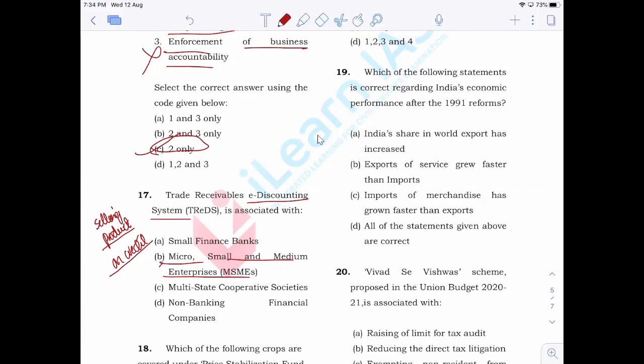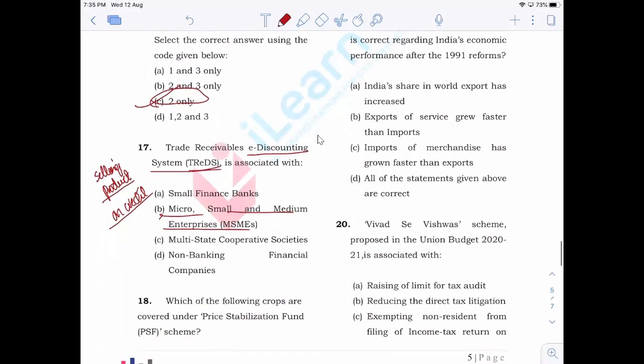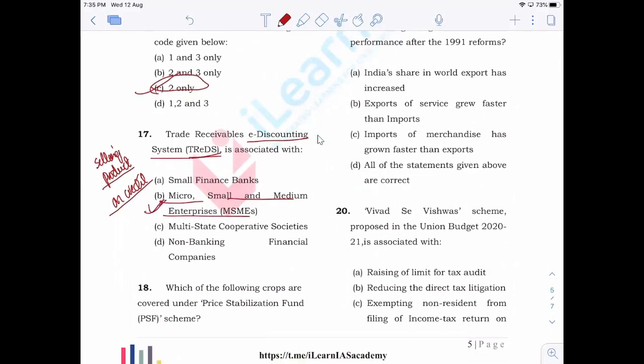Clear? So when MSMEs are given an opportunity to discount their commercial bills, that is the bills that they get on credit sales, and they can discount it online, such a mechanism is known as TREDS or trade receivables e-discounting system. So answer is B here.